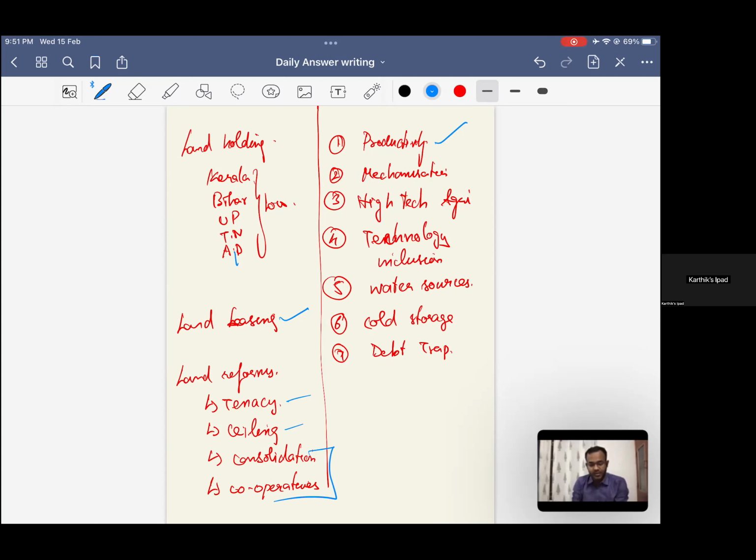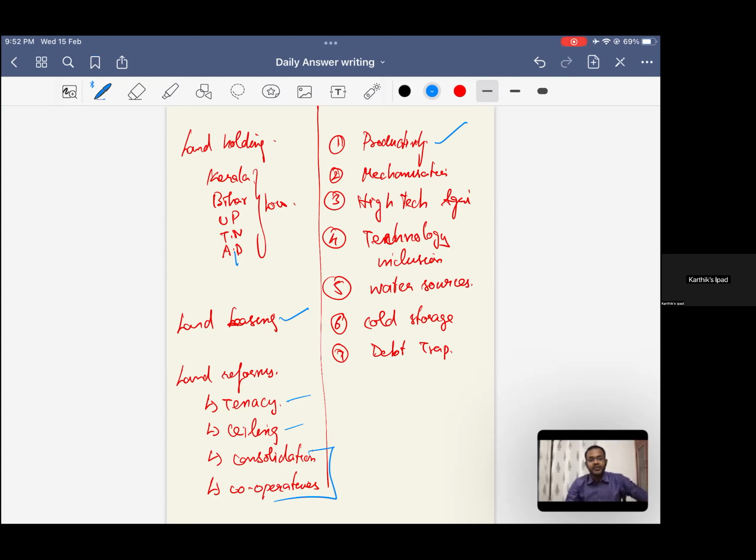So for this, you can speak with respect to how productivity is affected and mechanization is affected. That can be taken. This is the overall framework. Within this, speak about a state. Speak with respect to Kerala, draw a map and speak about how this is not being done. You can speak about Uttar Pradesh and Bihar and how mechanization has not largely penetrated into the regions.